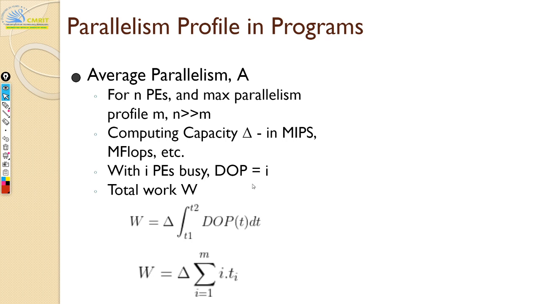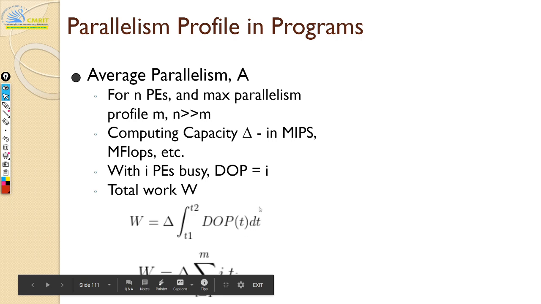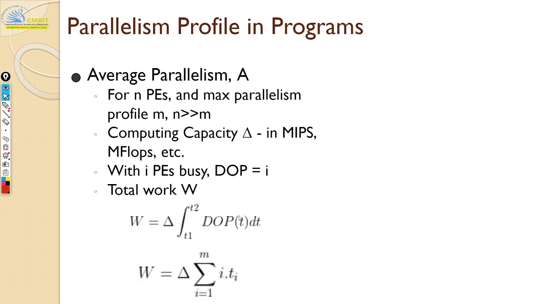So for that time interval, how many processing elements are you using? That gives the area under the curve for your given time period, and multiplied by your computing capacity in MIPS, it gives the total work done. Understood?